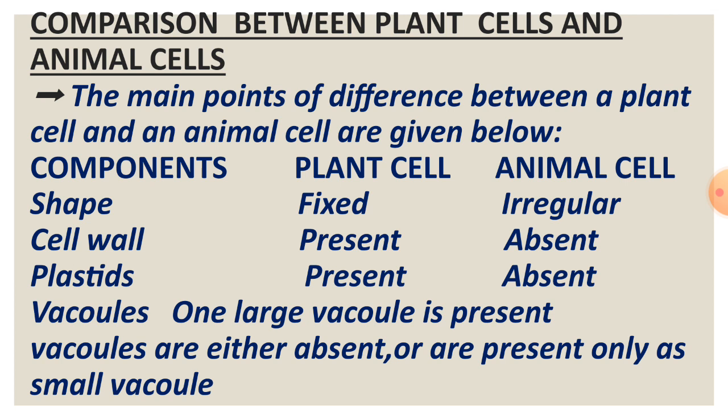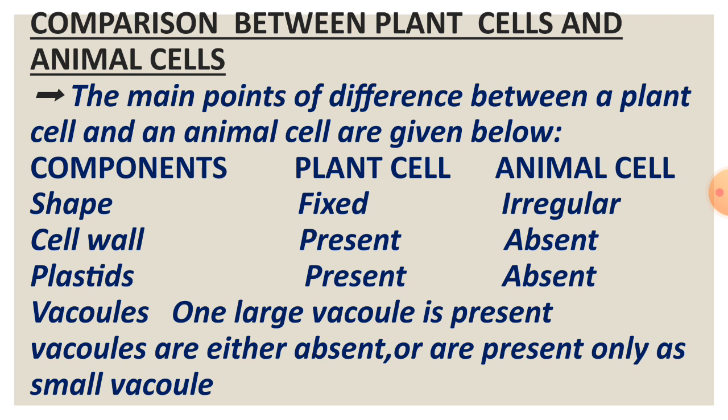Comparison between plant cells and animal cells. The main points of difference between plant cell and animal cell are given below. Components: plant cell, animal cell. Shape. In plant cell, shape is fixed, but in animal cell, shape is irregular. Cell wall. In plant cell, cell wall is present, but in animal cell, cell wall is absent.